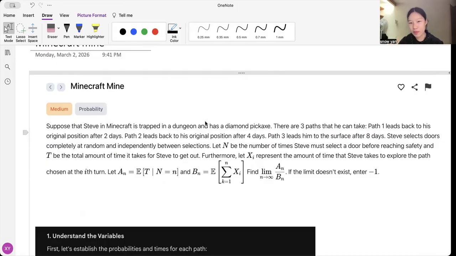Let n be the number of times Steve must select the door before reaching safety, and T be the total amount of time for Steve to get out. Furthermore, let Xi represent the amount of time that Steve takes to explore the path chosen at the ith turn. Let A of n equal the expected value of T given N equals n, and B of n be the expected value of the sum of Xi, from i equals 1 to n. Find the limit as n goes to infinity of An divided by Bn. If the limit doesn't exist, enter -1.